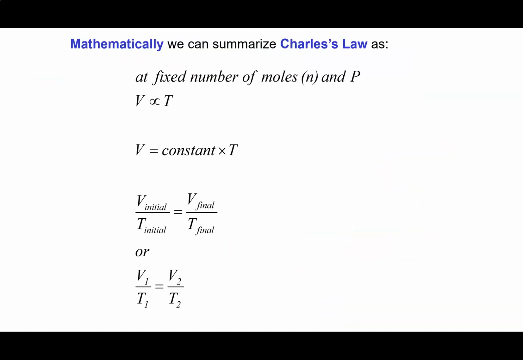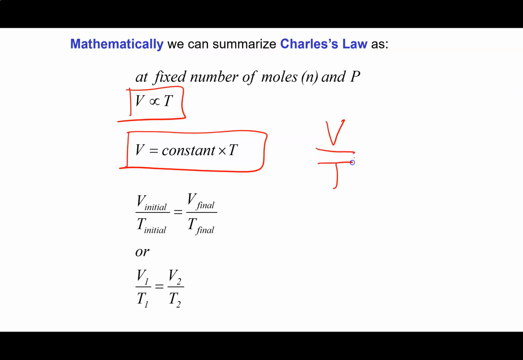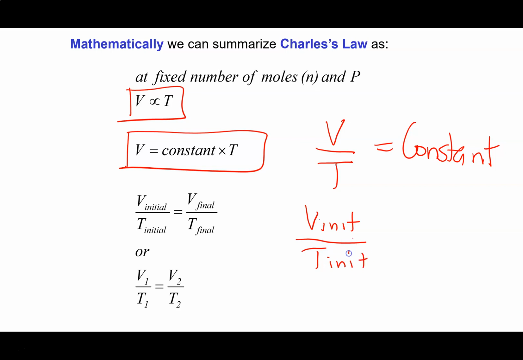Okay, so mathematically, again, for a fixed amount of gas at a constant pressure, the volume is directly proportional to the temperature, which means that the volume is equal to a constant times the temperature. And if I take the ratio of volume and temperature, that will be a constant. So if I start with a gas at some volume and some temperature, that will equal a constant.